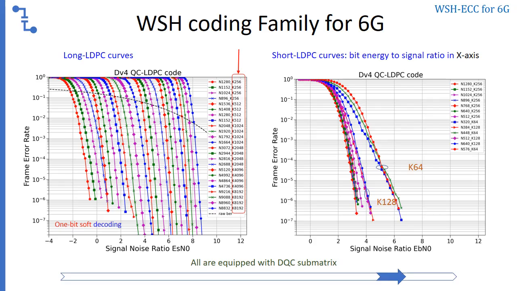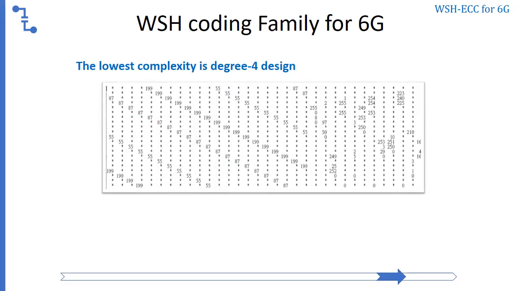And following the hard decoding comparison, it will follow the BCH T value over an uncorrectable rate under 1 times 10 to the power of -8. All are done by hard decoding comparison, and the curves are drawn again by 1-bit soft decoding. The implementation of the WSH coding family is based on the degree 4 parity matrix, which guarantees the simplest complexity for all modes in WSH coding.